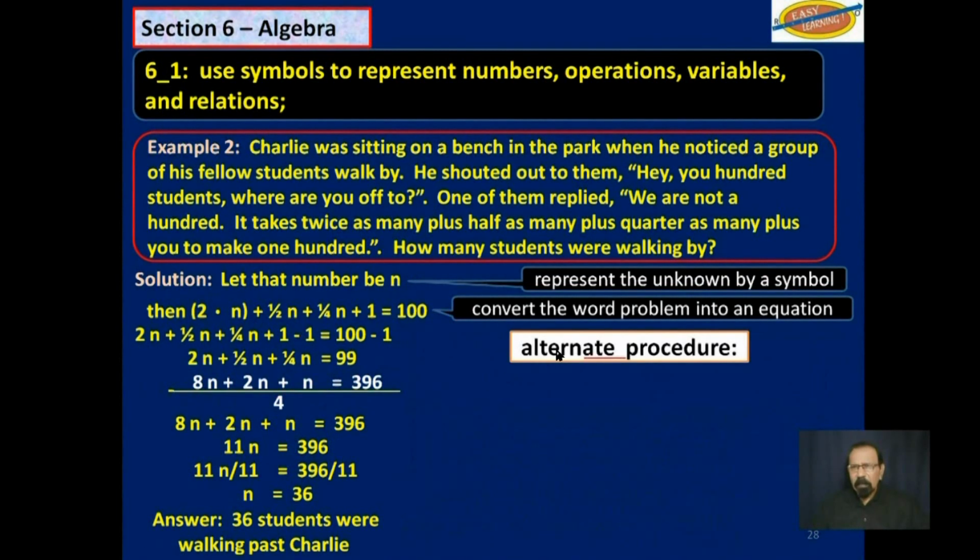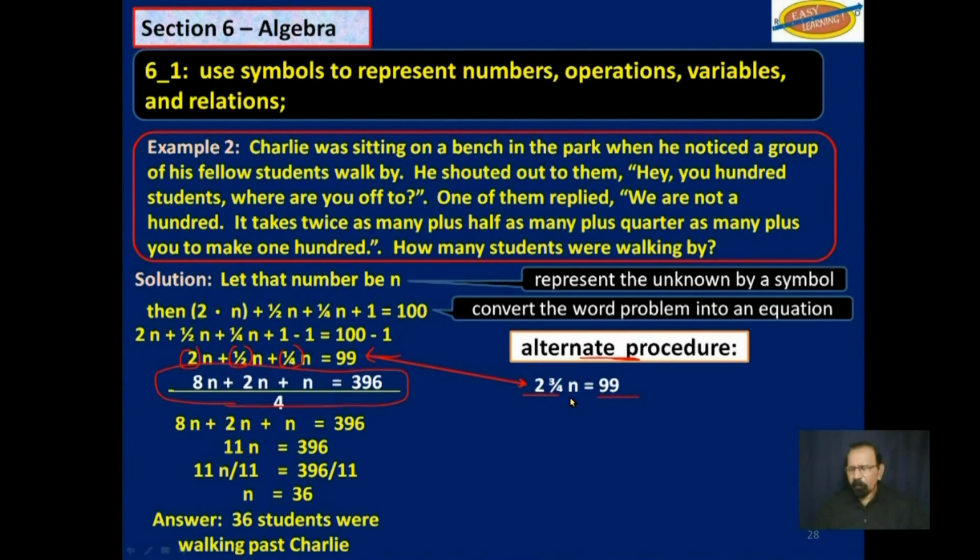Now, there is an alternate procedure from this point here. Instead of going through the LCM method, we could have just said half n plus quarter n, that's 3/4 n, plus this 2n, that would give you 2 3/4 n is equal to 99.